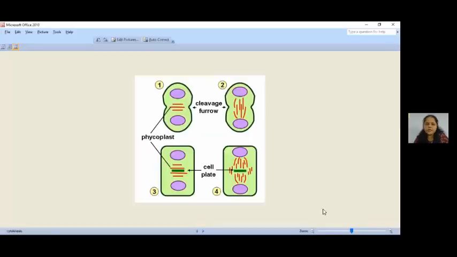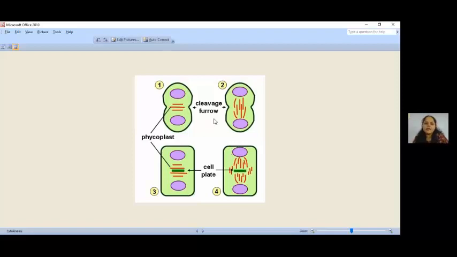This is the same figure that we saw during karyokinesis and cytokinesis. Now, students, image 1 and 2 are talking about the cytokinesis that occurs in animal cells. And the image 3 and 4 is the cytokinesis in plant cells. Now, this is the last part of the cell division because we have dealt with the nuclear division, now the cytoplasmic division and the cell membrane and the cell wall formation.